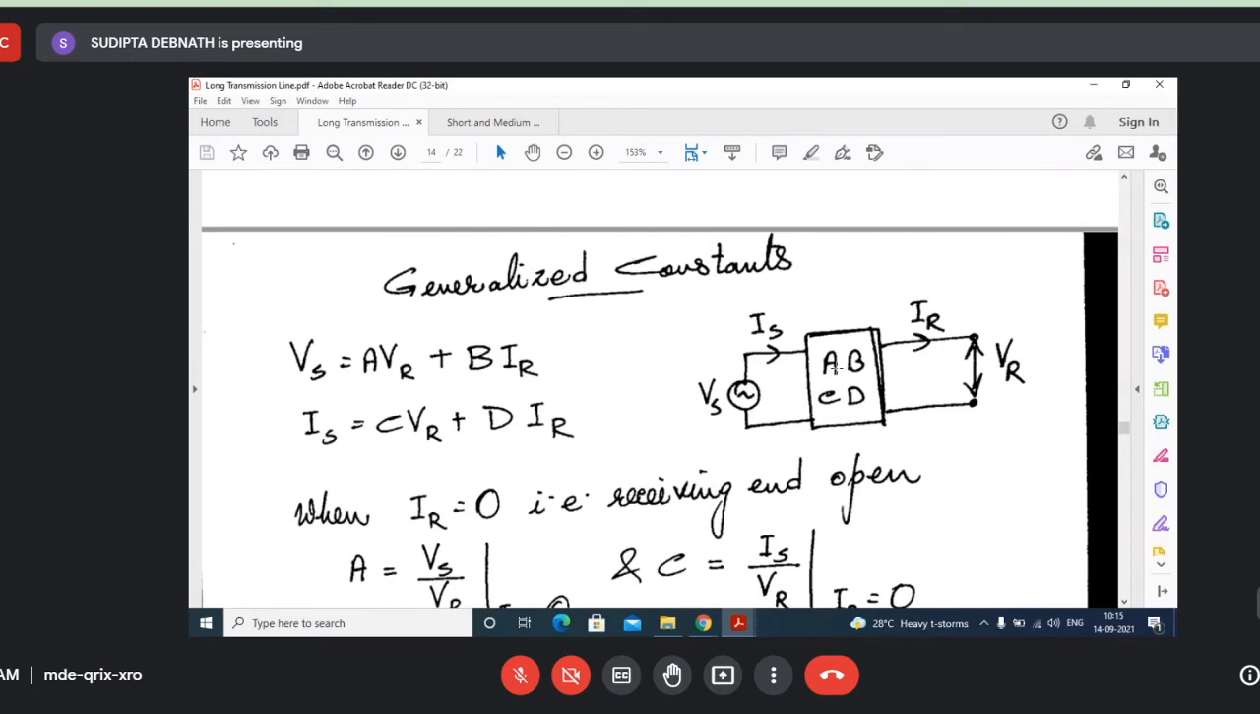Now, what are the generalized constants? These ABCD constants. Here we consider the sending end, and here we consider the receiving end. Sometimes you may be confused about why we are writing plus BIR. In some cases, you must have read that it is minus, but in that case, you considered I to be entering from both sides. But here we consider IS is entering, IR is leaving, so we consider plus. In any two-port network, these are the general equations: VS can be written as AVR plus BIR, and IS can be written as CVR plus DIR. Isn't it?